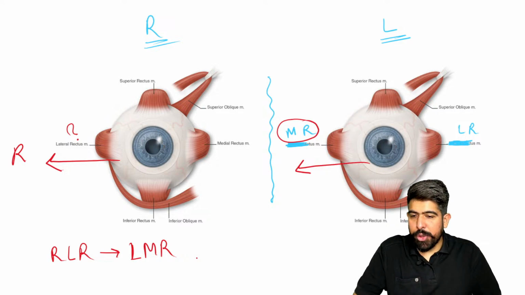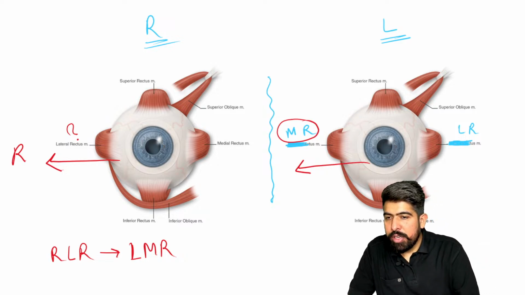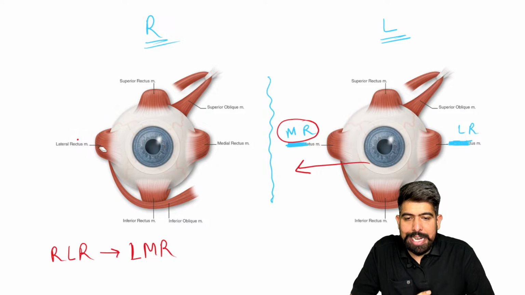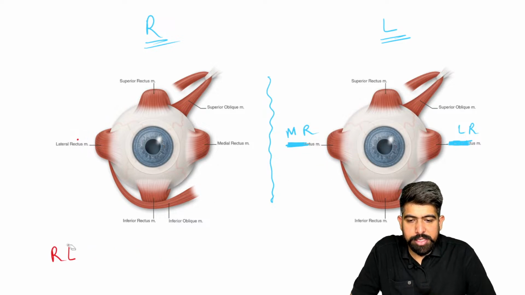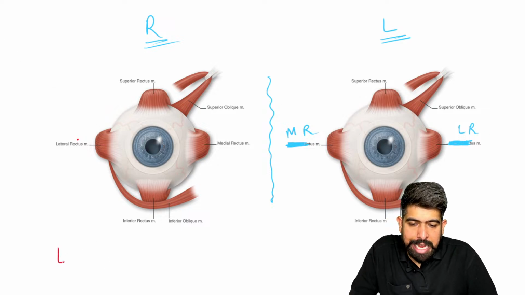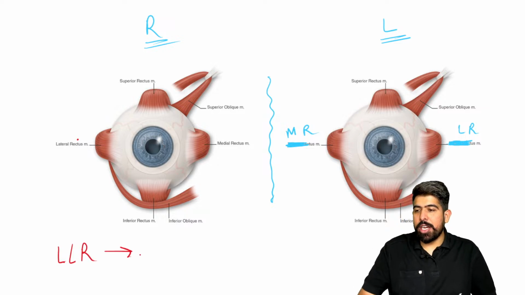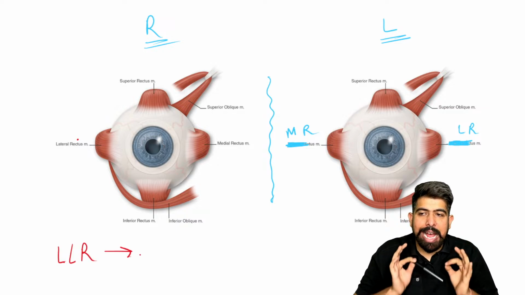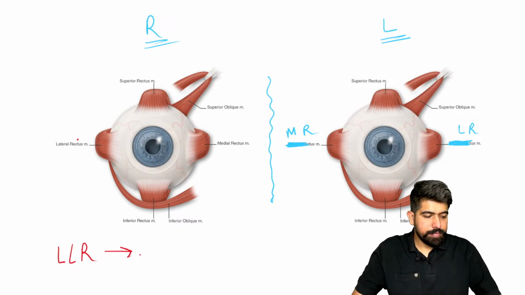Is it understandable for you? Just one more question I am asking you. If you answer that, that will be perfect for me. If I am asking you about the left lateral rectus yoke muscle, what is the left lateral rectus yoke muscle? I'm waiting for everyone's comments in the chat box.